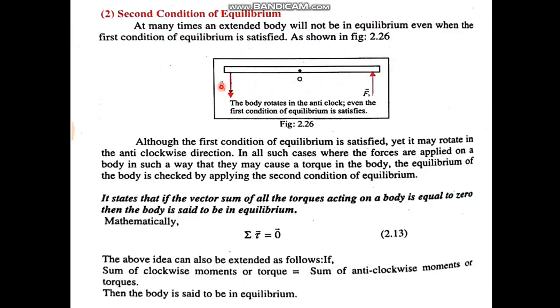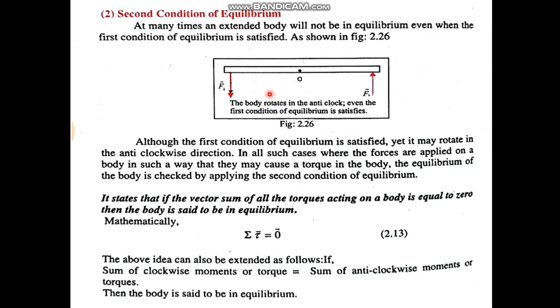So when two forces act upon the body in opposite direction with different line of action of force, torque is produced in the body. So in that case, the first condition is satisfied because there is no net force acting upon the body, but there is net torque acting upon the body, and with that torque, this object will rotate about the pivot at the origin O. So in this case, the second condition of equilibrium is not satisfied and the body is not in complete equilibrium.